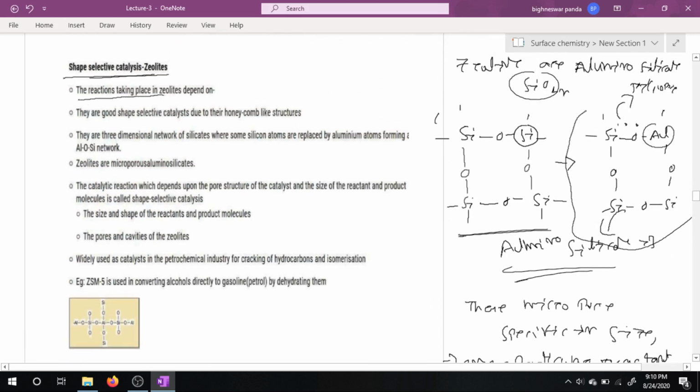The reaction taking place in zeolite depends upon their good shape selectivity due to their honeycomb like structure, that is small pores. They are a three-dimensional network of silicate where some silicon atoms are replaced by aluminum atoms, forming an aluminum oxygen silicon network.